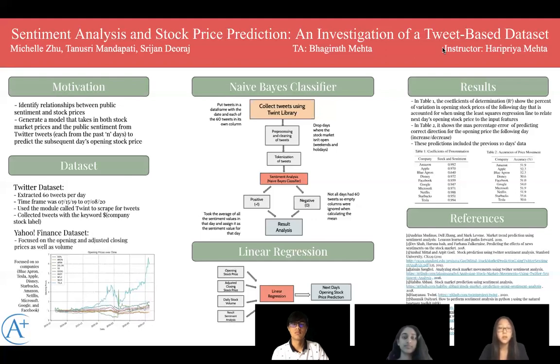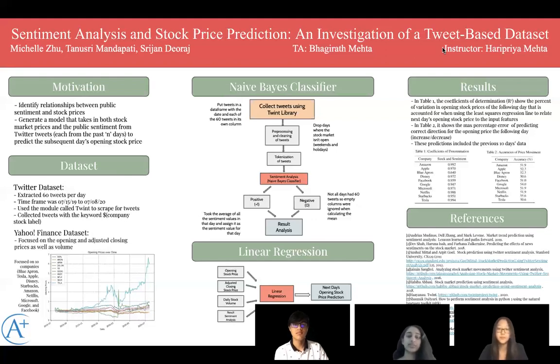We put the tweets into Pandas and then dropped the unnecessary columns, so we're only left with the date and the tweet column. For our second data set, we used the Yahoo Finance data set and focused only on the opening and adjusted closing prices as well as the volume. We focused on 10 companies, which were Blue Apron, Tesla, Apple, Disney, Starbucks, Amazon, Netflix, Microsoft, Google, and Facebook.